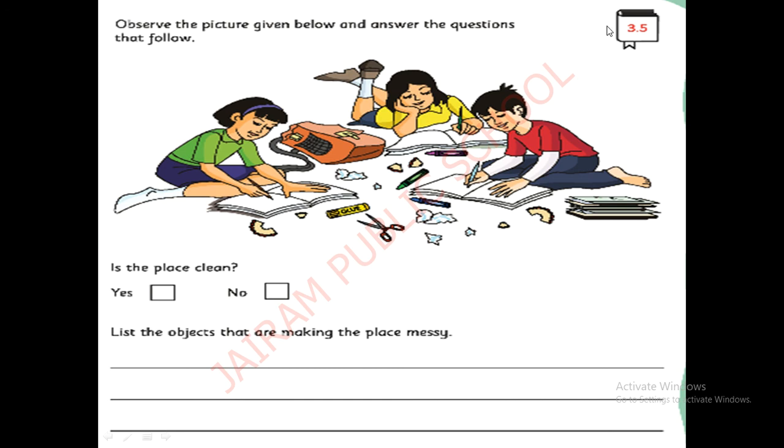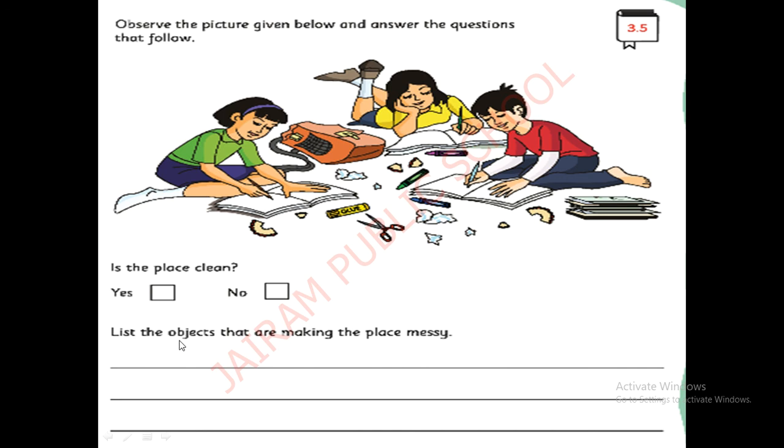Now next one, activity 3.5. Observe the pictures given below and answer the questions that follow. So you can observe this picture. See, three children are writing, drawing and doing some actions. Now see the place. Whether the place is clean? See, all the papers are littered here and there. Scissors are there. Yes, pencil shavings, everything is there. Is the place clean? No, the place is not clean.